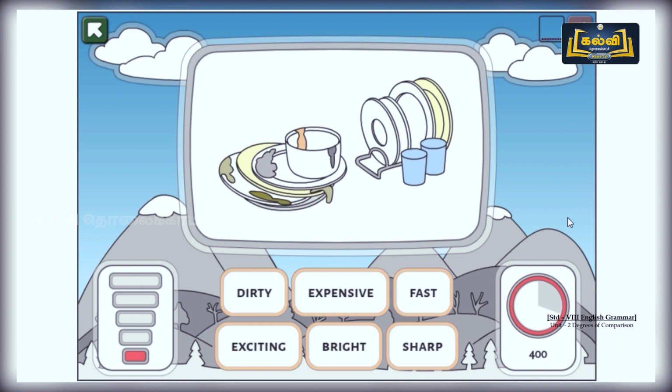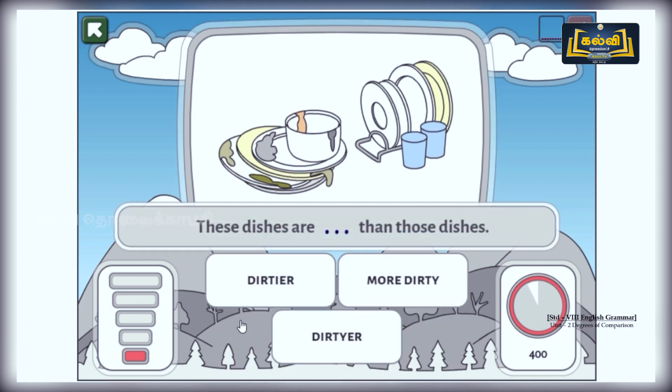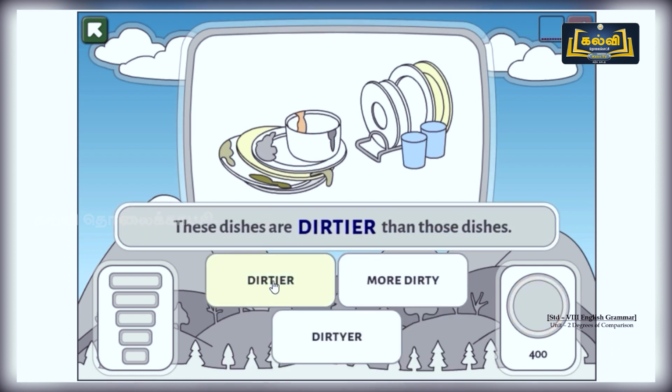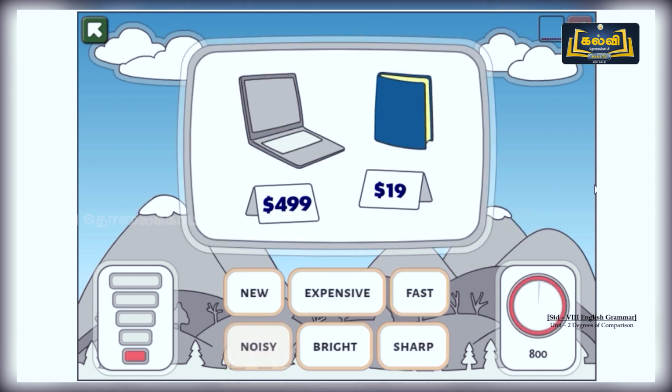The next question, two sets of plates are there. Dirty, expensive, fast, exciting, bright and sharp. It seems to be very dirty. So let's go with dirty. These dishes are dirtier. Is it not more dirty, or dirtier? So dirtier than those dishes. So let us click this as the answer. It's the right answer. One more question.